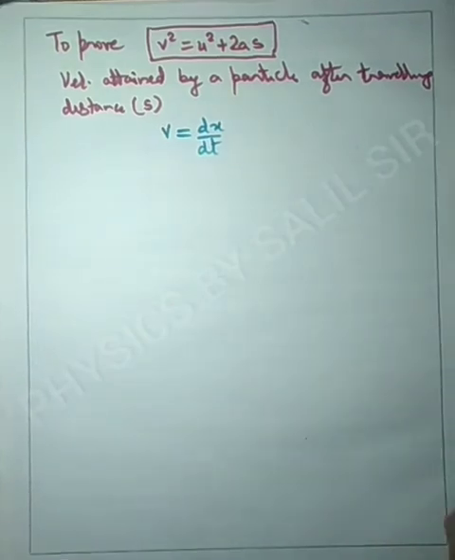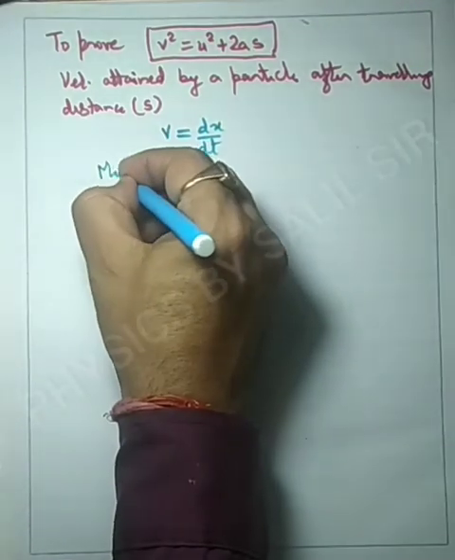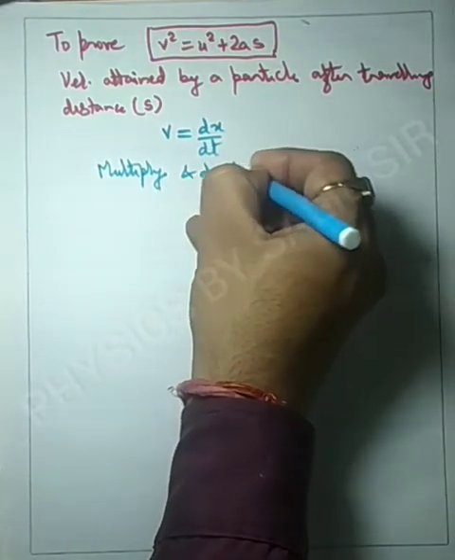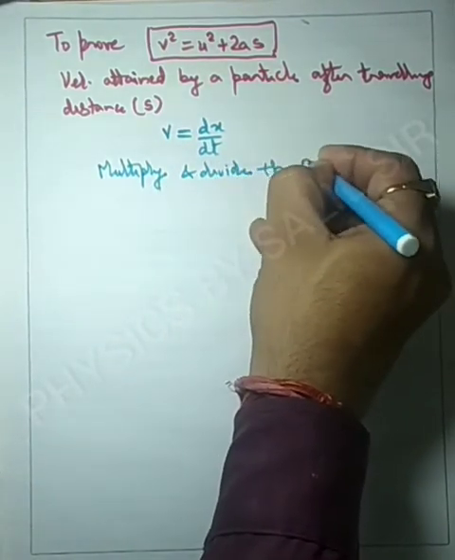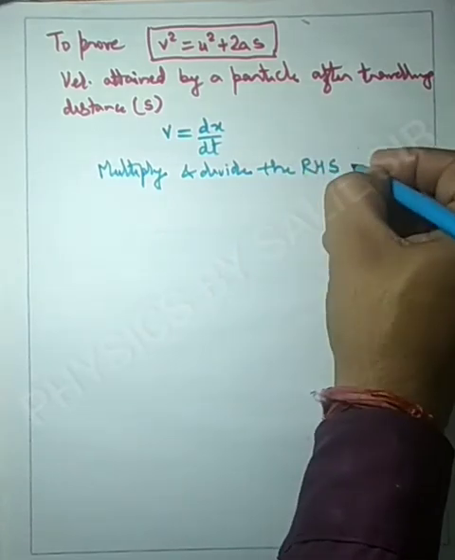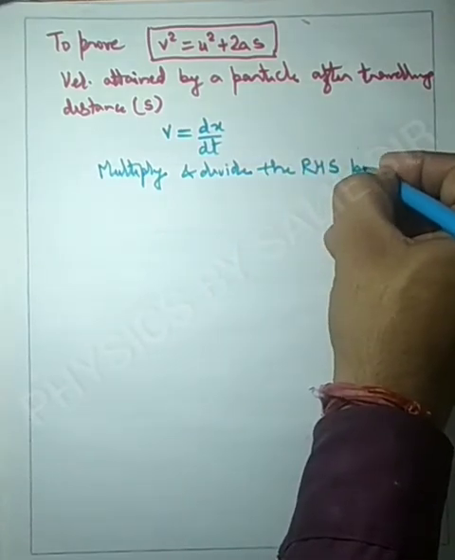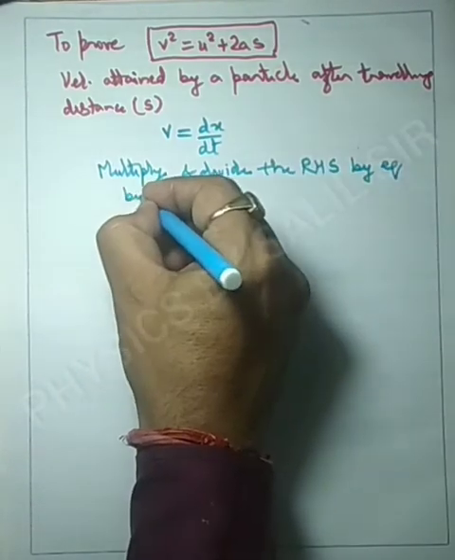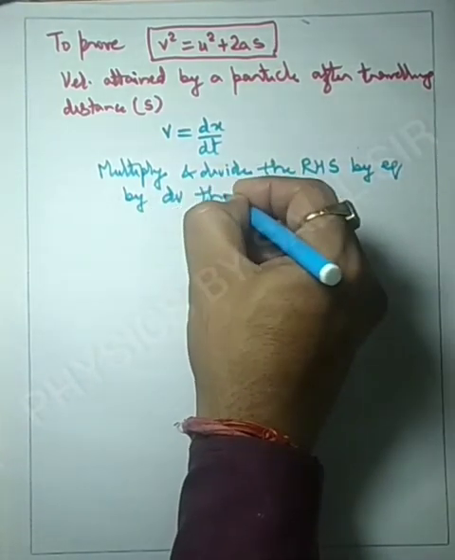Now if we multiply and divide the right hand side of equation by dv, then what will happen?